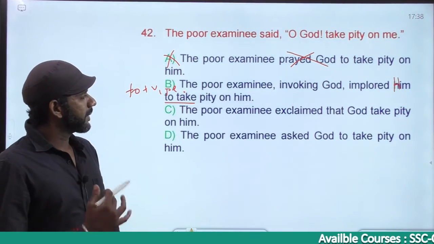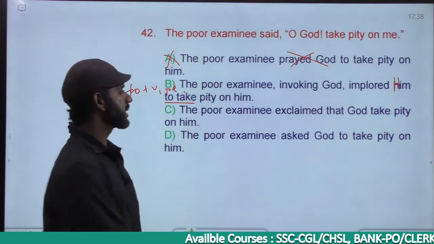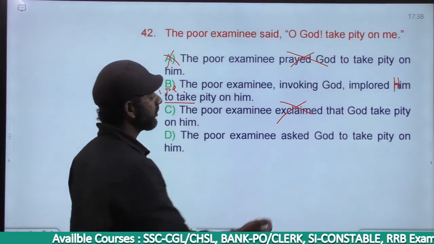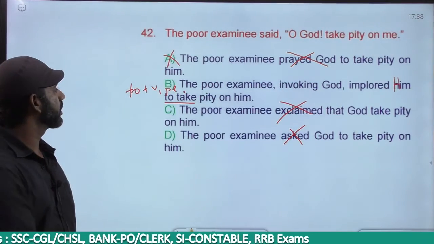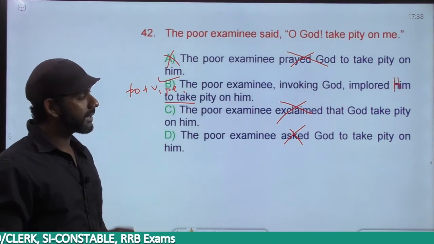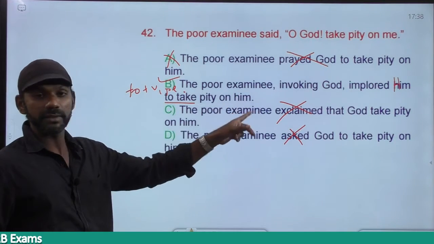Come to C. The poor examinee exclaimed that God take pity on him. Eliminated. Right. The poor examinee asked God to take pity on him. We don't ask God for anything. We request God. We pray to God. Gone. The answer must be option B. The poor examinee invoking God implored him. Him means God. To take pity on him. This him refers to the poor examinee.